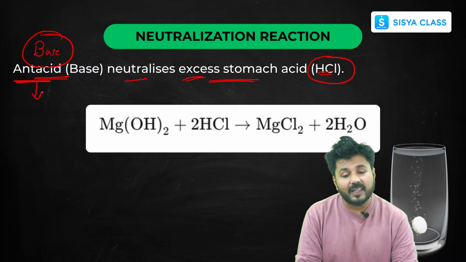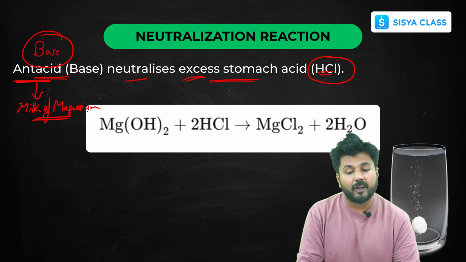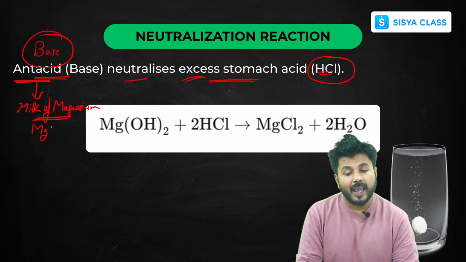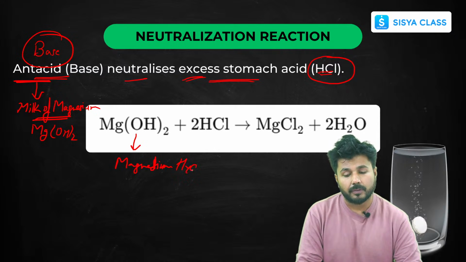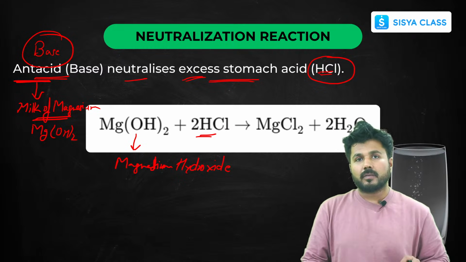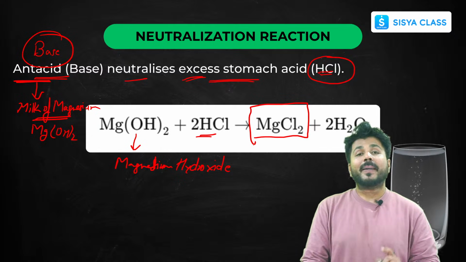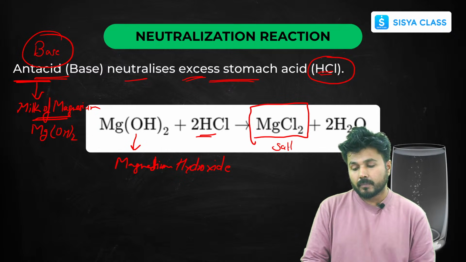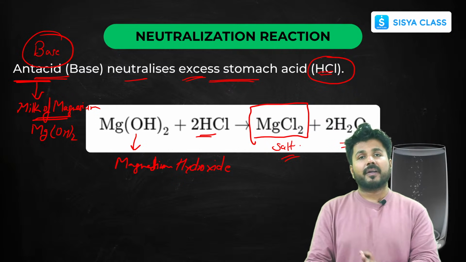And which is the base that is used here? It's called milk of magnesia. Remember this, I'll be asking you in the MCQs. So it is milk of magnesia, and the formula is Mg(OH)2. That is your magnesium hydroxide. Whenever you take this tablet while facing acidity problems, it will neutralize the acid and form magnesium chloride, that is your salt, along with water. So this somehow helps us in solving our acidity problems.